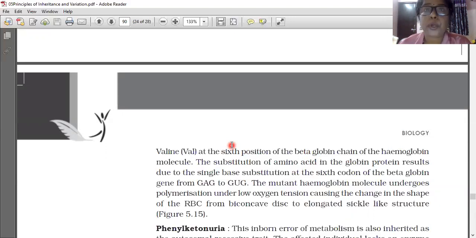In one of the polypeptide chains, among thousands of amino acids, one amino acid, glutamic acid, is in the 6th position. Linearly it is arranged. So in the 6th position, glutamic acid is there for the normal one. In our body, we are all normal, not having sickle cell. So in the 6th position of one of the chains, instead of glutamic acid, which amino acid came there? Valine came there at the 6th position of the beta chain of the hemoglobin molecule.